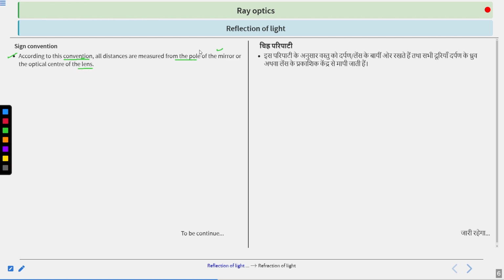Clear? Pole in case of mirror and optical center in case of lens. All the distances are measured from the pole in case of mirror and the optical center in case of lens. Clear?